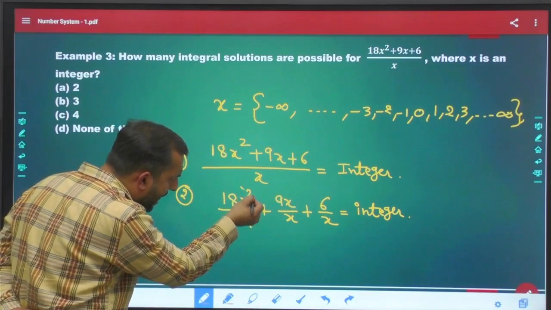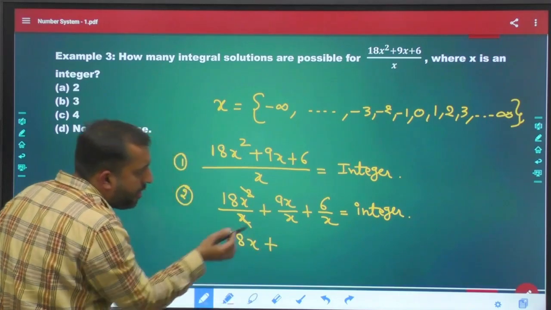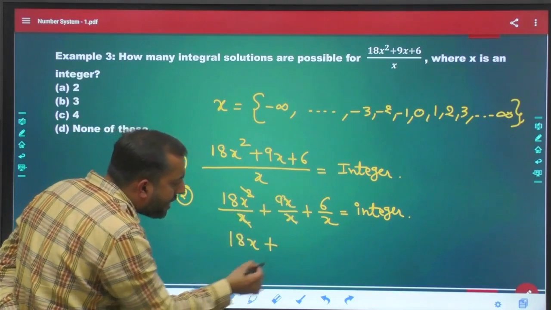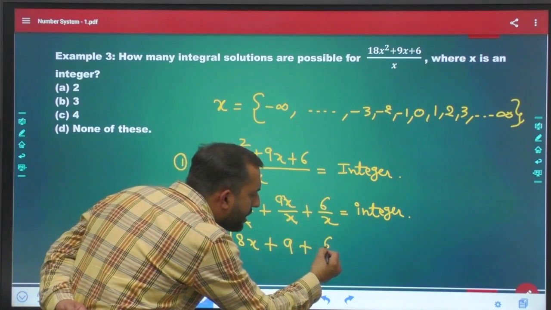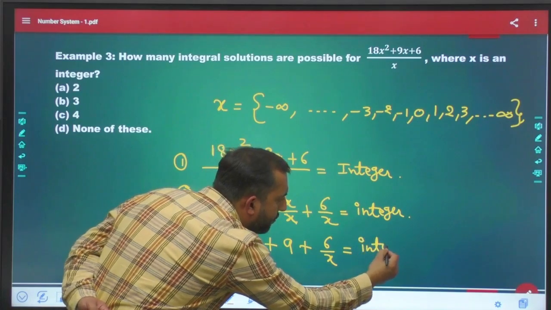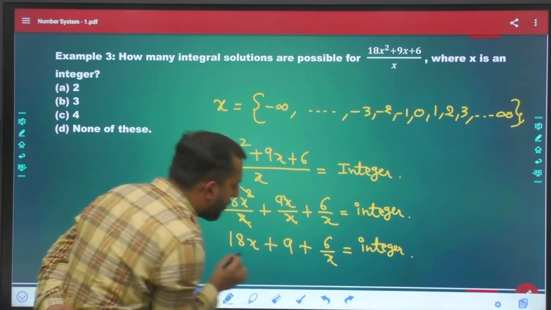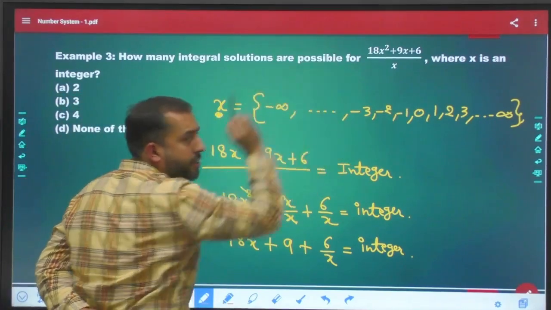Now let's solve it further. X and this x square will get cancelled out, and I will be left with 18x only. This x and this x will get cancelled out, and I will be left with 9 only. Now 6 upon x is the remaining part and it must be equal to an integer. I can use only integral values of x here.